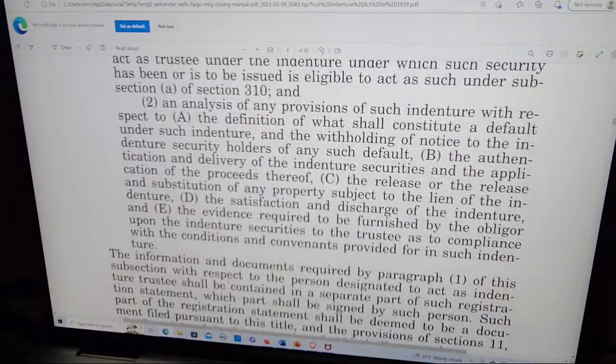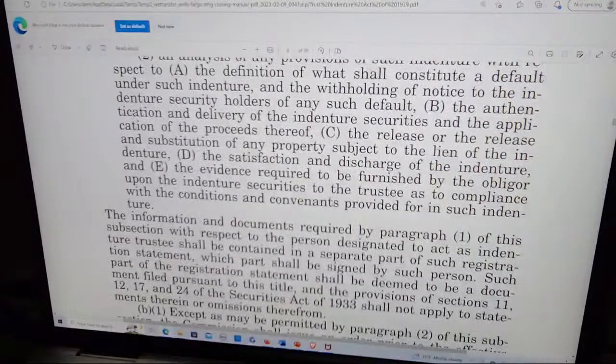An analysis of any provision of such indenture with respect to A, the definition of what shall constitute a default under such indenture and the withholding of notice to the indenture security holders of any such default. B, the authentication and delivery of the indenture securities and the application of the proceeds thereof.